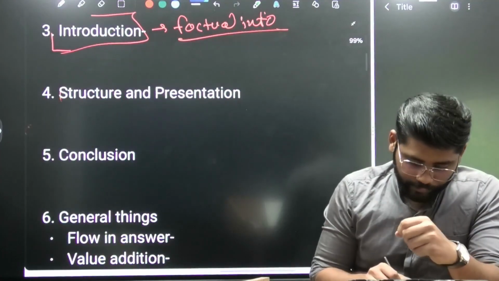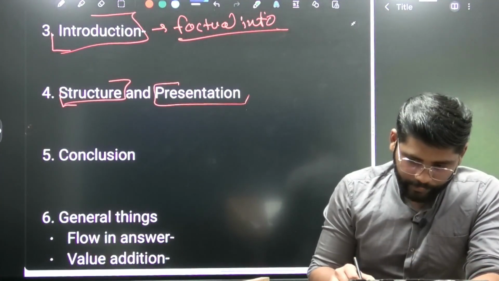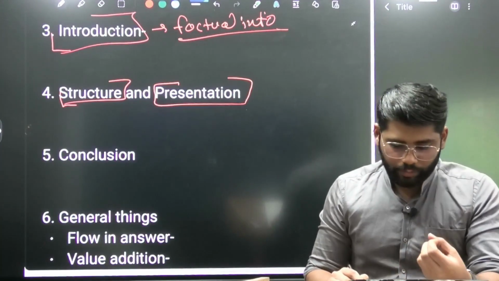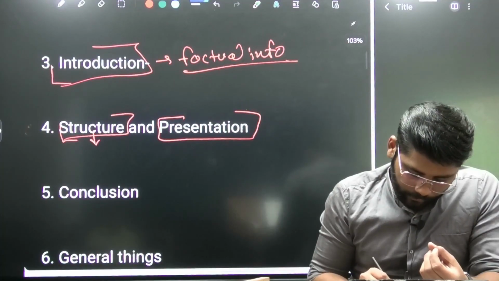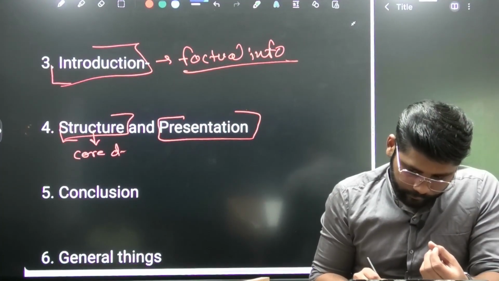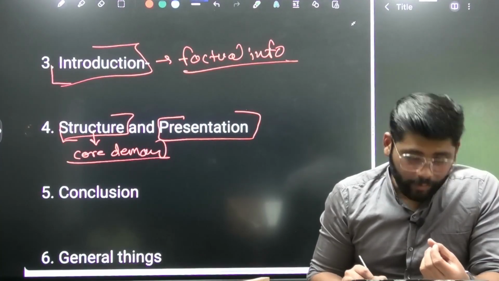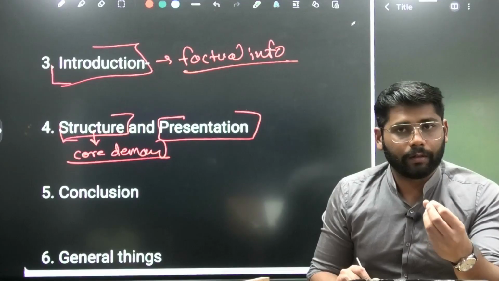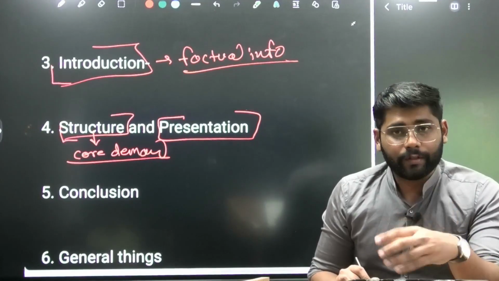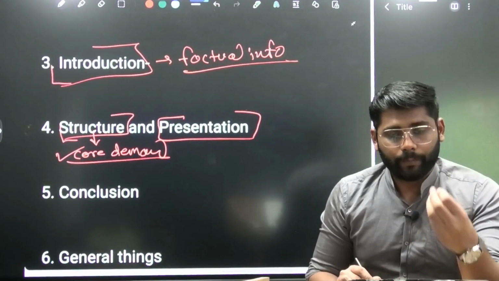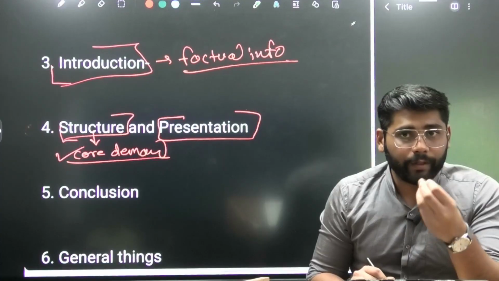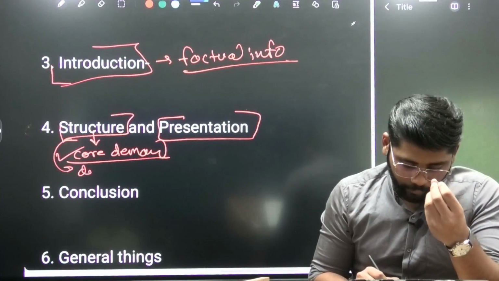Then the structure part and the presentation part. When it comes to structure, the structure is based on our core demand. What the question has asked with respect to the theme, we are going to structure in a proper way. When it comes to structure, the directive word becomes more important.